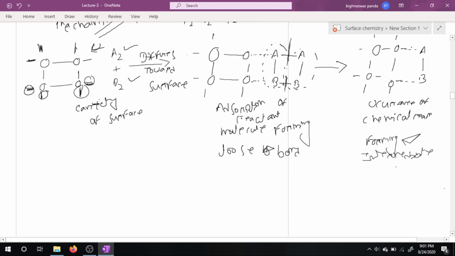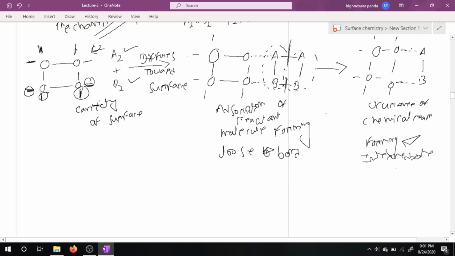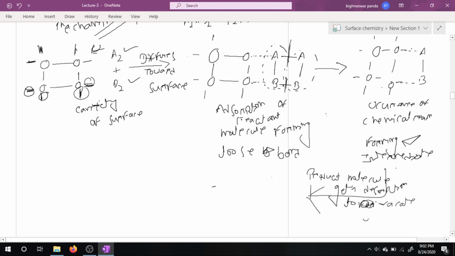In the next step, the product molecule AB gets desorbed. The product molecule gets desorbed to vacate the cavity.